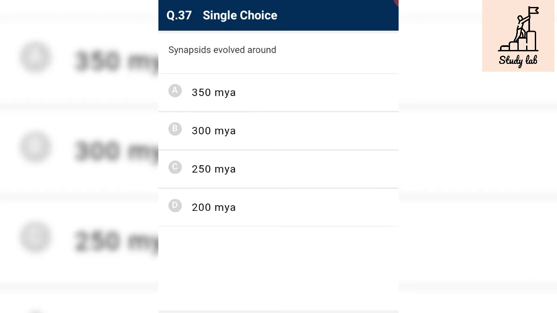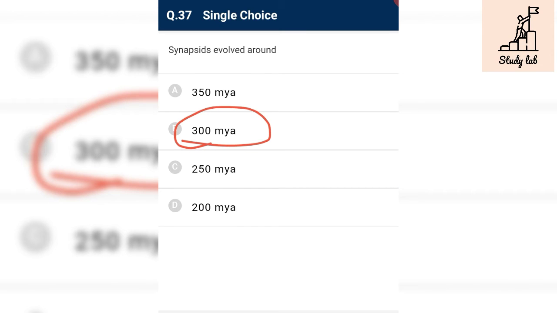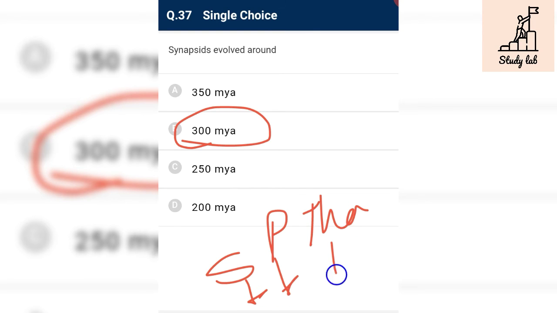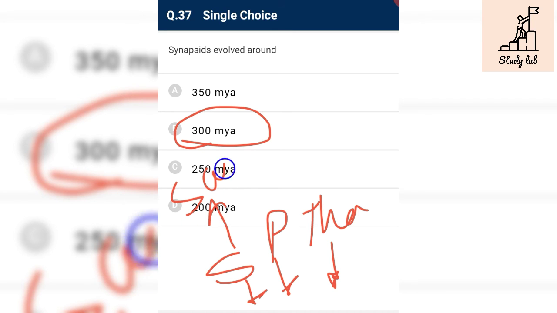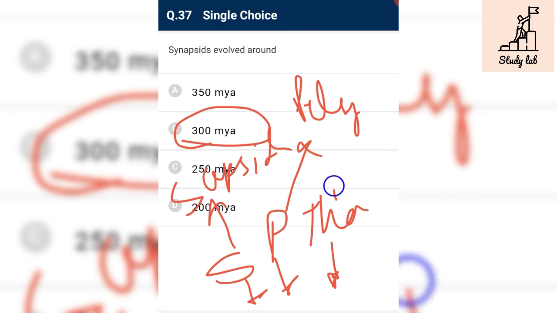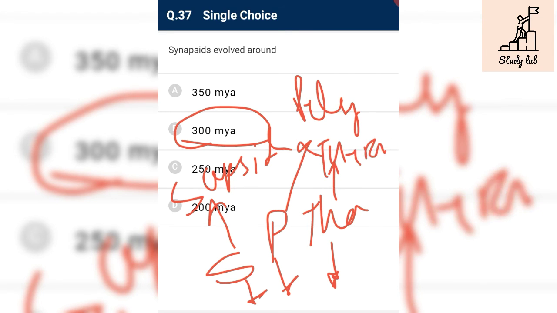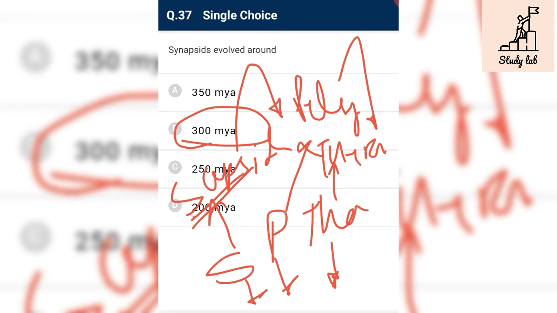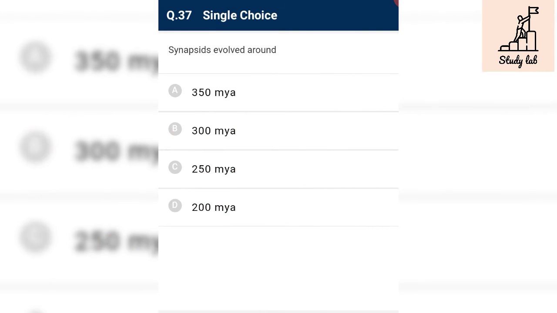Synapsids evolved around 300 million years ago. Synapsid gives rise to Pelycosaurus, and Pelycosaurus gives rise to Therapsid. So synapsids occurred or evolved around 300 million years ago. So this is our required answer.